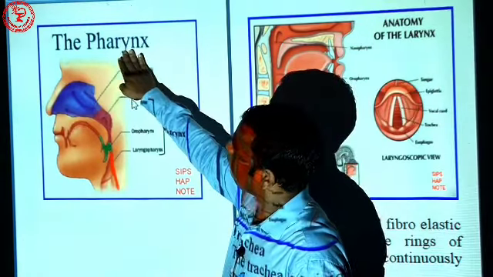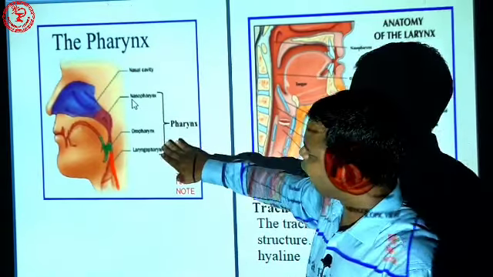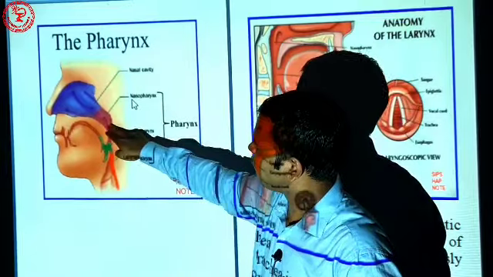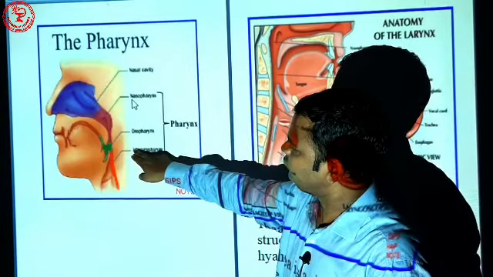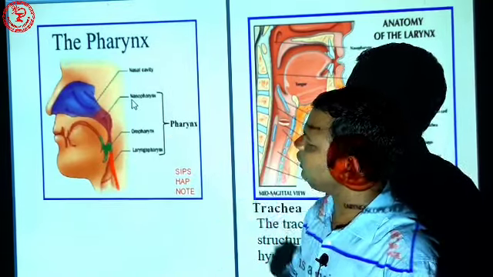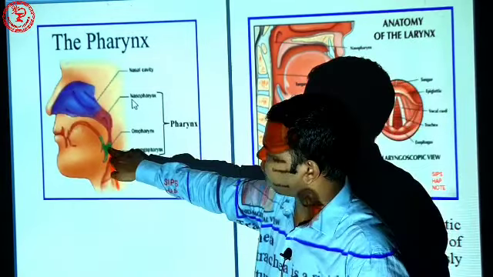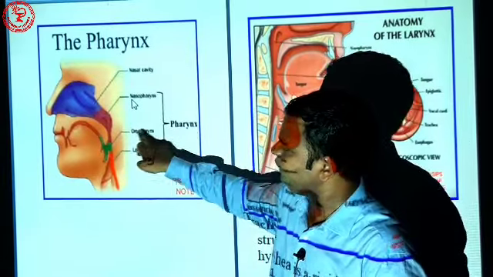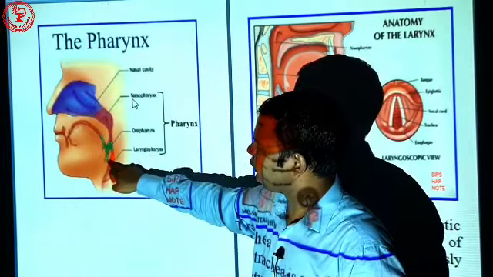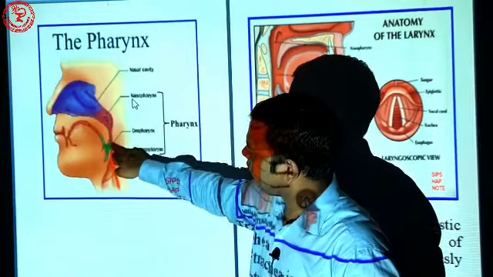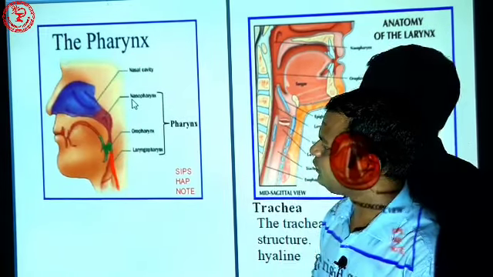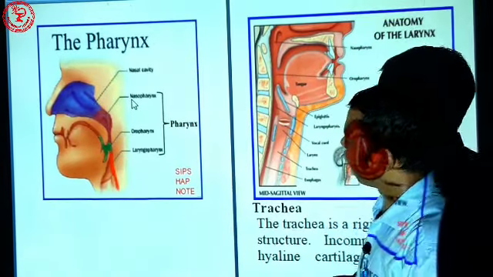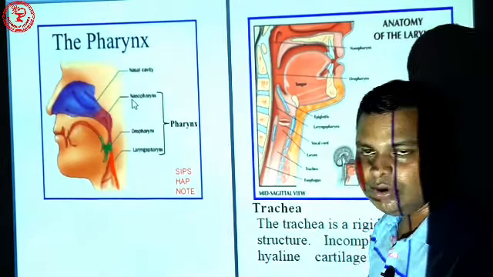Quick recap. The pharynx is divided into three parts: the nasopharynx, the oropharynx and the laryngopharynx. It is 13 centimeters long in total, and it is the common passage. When food passes through the oropharynx, and air also travels through it. So this green area is the common passage of the pharynx, also called the oropharynx.